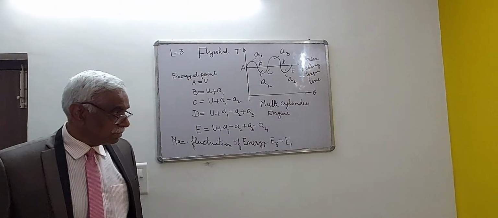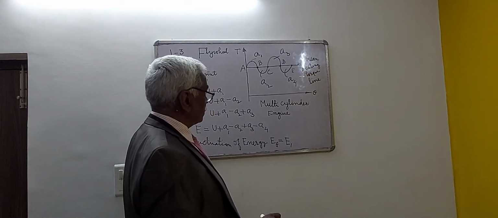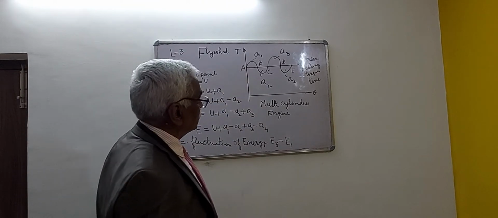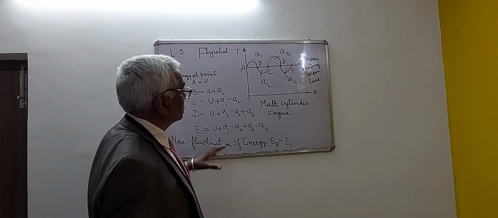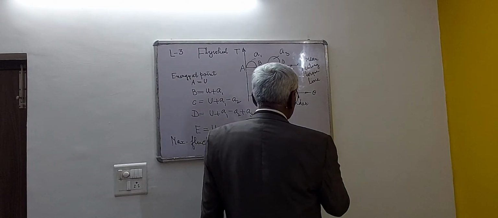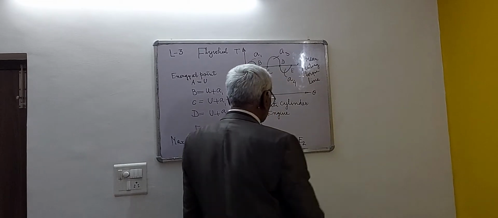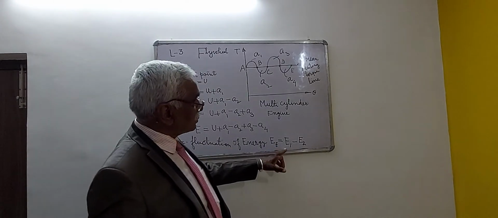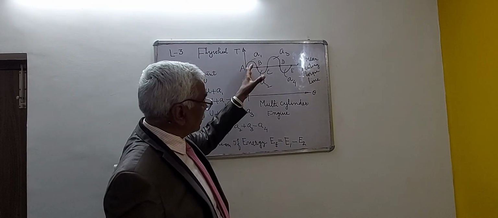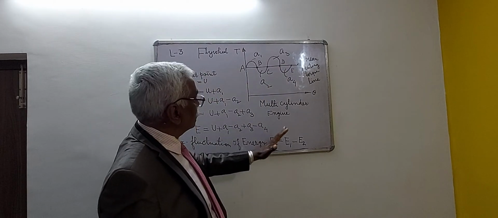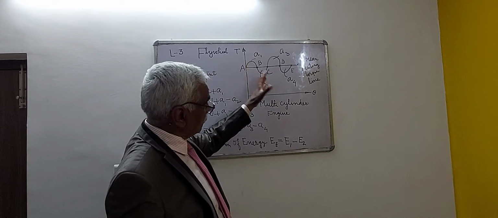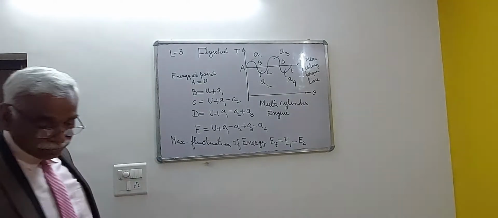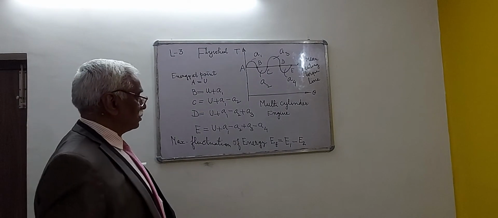Similarly, the minimum energy between points A and E may lie anywhere, because it depends upon the numerical values, so I am only telling the procedure. The minimum energy between points A and E is indicated by E2. E1 is the maximum energy at any point between A and E, and E2 is the minimum energy anywhere between A and E, and their difference is known as the maximum fluctuation of energy.